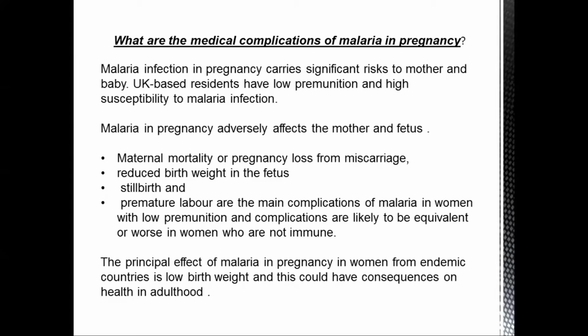These are a few of the adverse effects or complications of malaria in pregnancy. That is why it is very important to identify malaria in pregnancy and treat it as well.